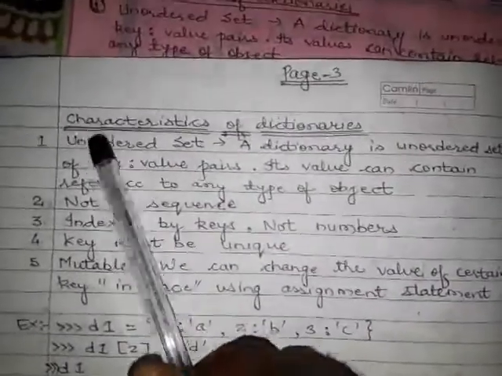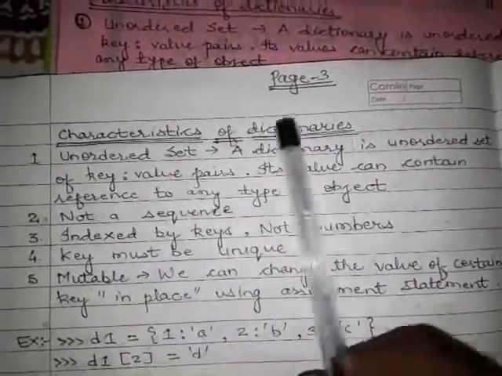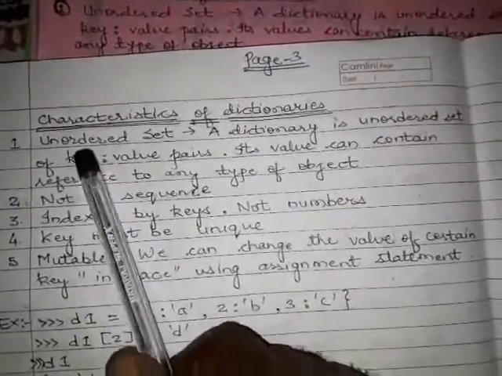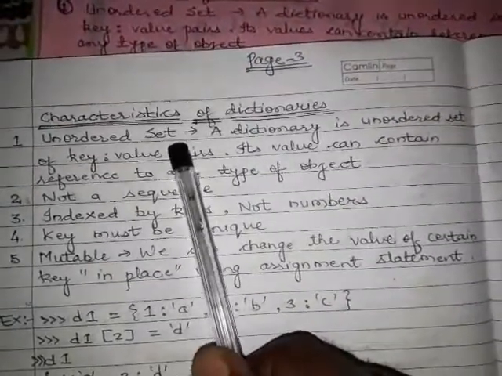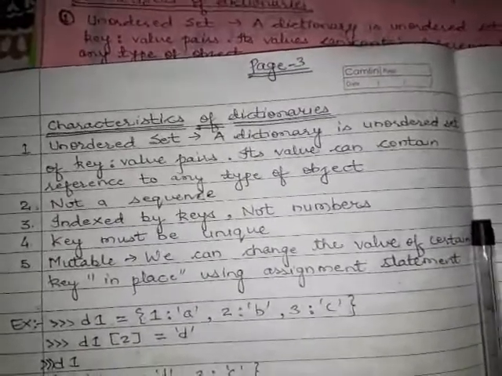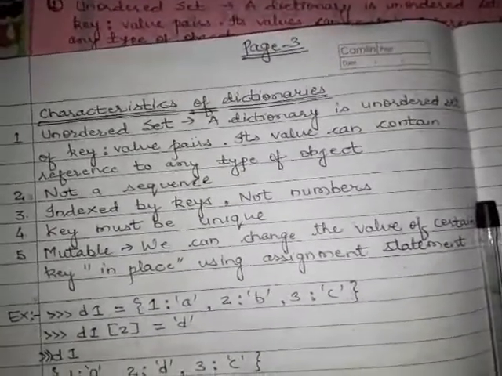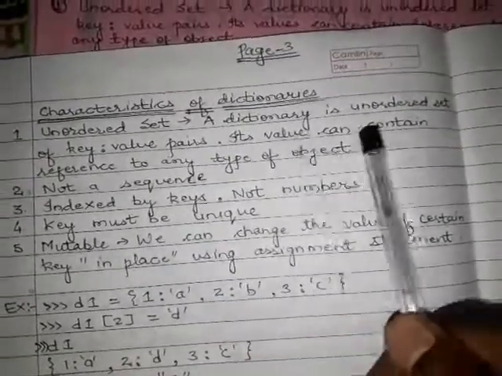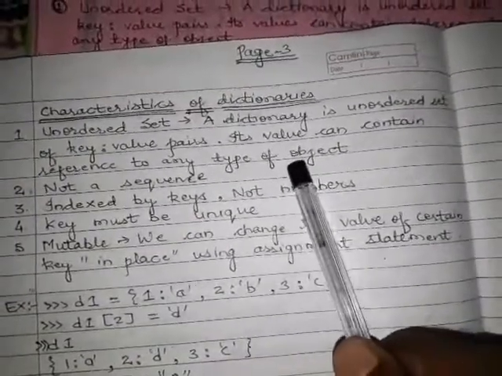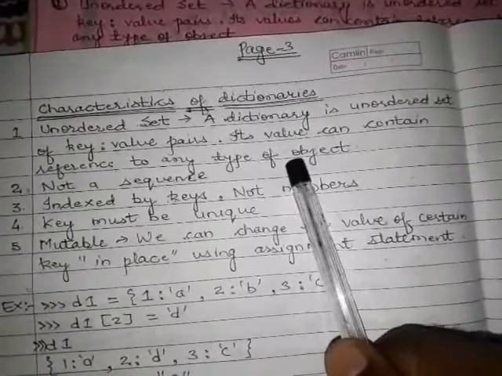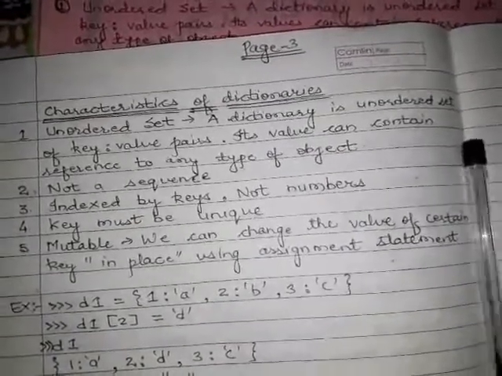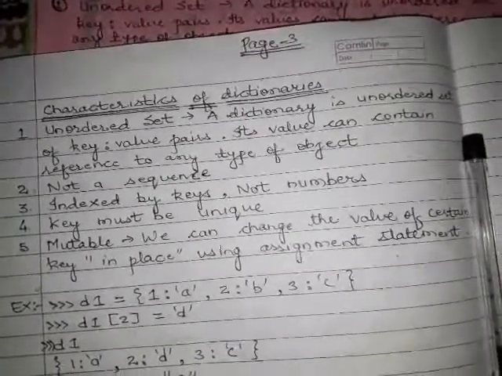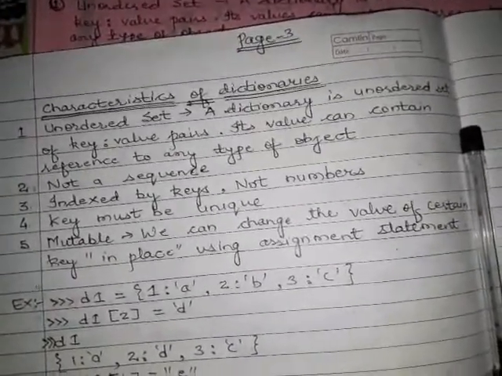Now there are some characteristics of dictionaries. Remember them very carefully. The first one is that a dictionary is called an unordered set. Previously we have already discussed that a dictionary is an unordered set of key value pairs. Its values contain references to any type of object, because the dictionary key is a reference to any type of values in the dictionary.